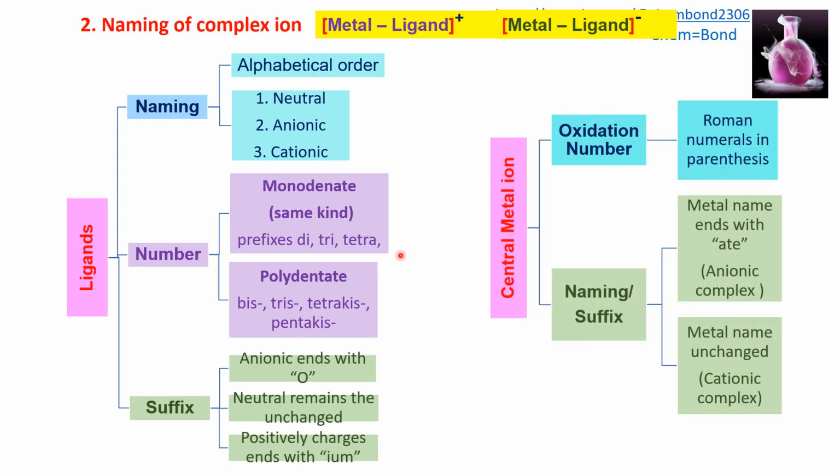If we look at the central metal ion, we will look at the oxidation number that is written in Roman numerals in parentheses. In the case of naming or suffix, if the complex is anionic, just like in this case, then the name of the metal ion will end with ATE: cobaltate, cuprate, ferrate, for that metal. If it is a cationic complex, in this case the metal name will remain unchanged. There is no change in the metal: copper 2, copper 1, iron, etc.